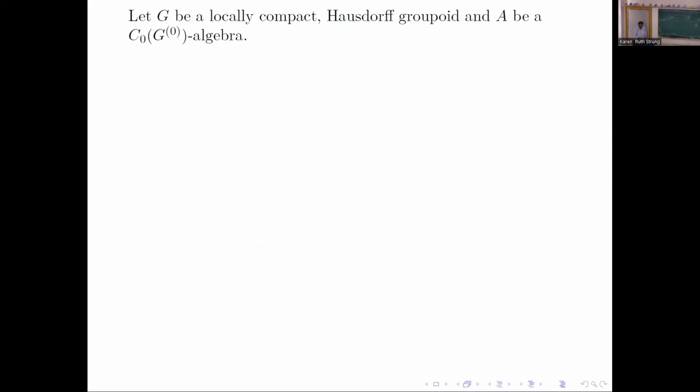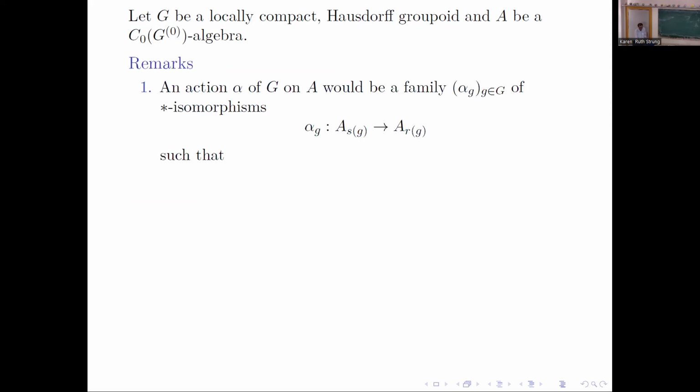So what we want to define now is how a groupoid acts on a C-star algebra. Start with a locally compact Hausdorff groupoid G, and A a C0G0 algebra, where G0 is the base of G. A G action on A would be a family of isomorphisms. If G were a group, then αg would be an isomorphism from A to A. But since G is a groupoid, it should be from the fiber of A at the source of g to the fiber of A at the range of g, such that it has the action condition.